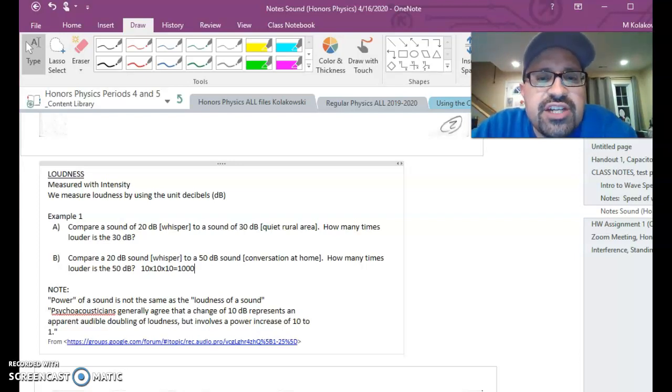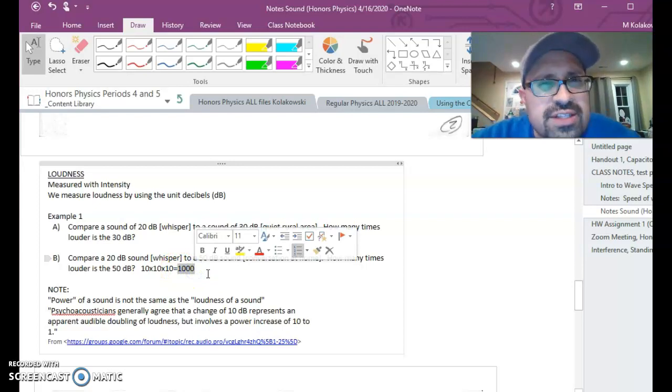50 decibels is a conversation at home compared to 20 decibels, which is a whisper. So we're talking 1,000 times as intense. However, really, it's a doubling of a doubling of a doubling. It's not 1,000 times louder. Okay, everybody knows that a conversation is not 1,000 times louder than a whisper. It's 1,000 times more intense, but really it's maybe 2 times 2 times 2, maybe 8 times apparent loudness greater, but certainly not 1,000 times louder, even though it is 1,000 times more powerful or intense.